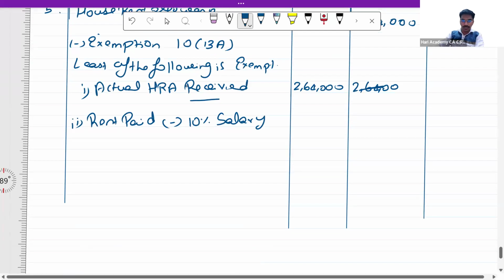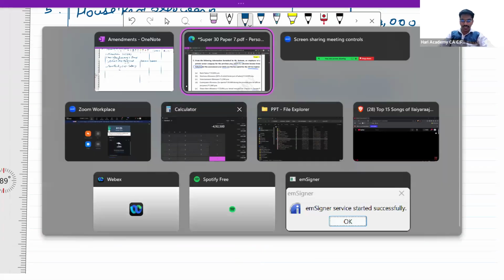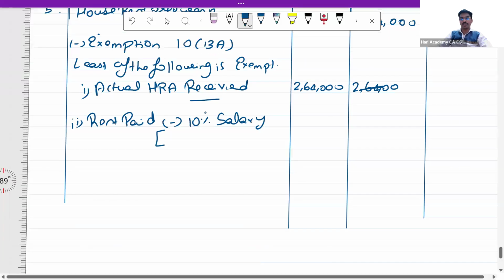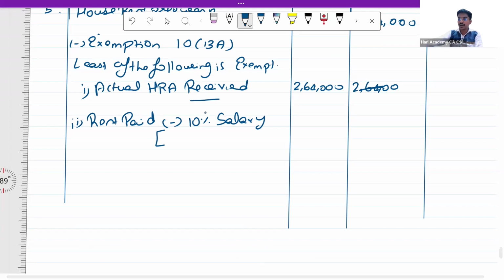So what has to come here is, what is the rent paid first? The rent paid in the present case, if you see the question, is 25,000 per month. So 25,000 into 12, which is 3 lakhs, minus 10% of salary.